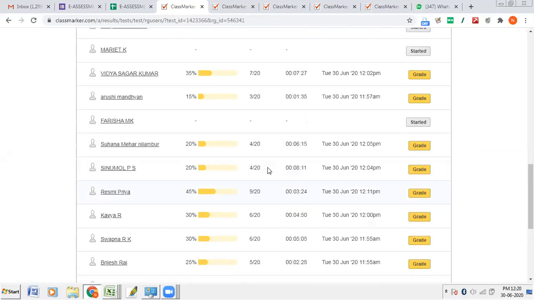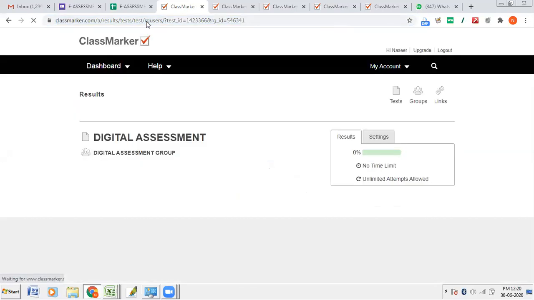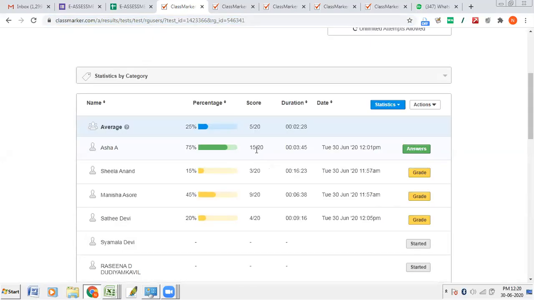Here you come, her mark will be changed. Now it has become 15. So her score has become 75%. Now she has passed. Did you get the difference? Now she has passed. Her mark has become green. That means she has passed.